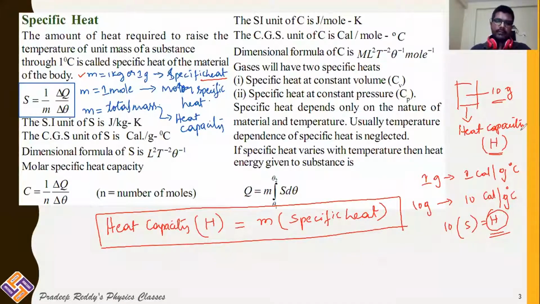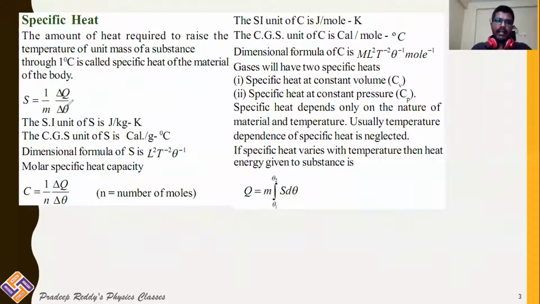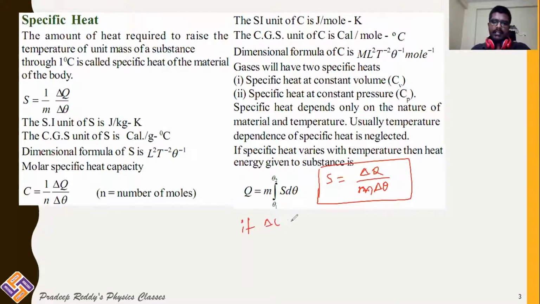One more important thing. We already have the relation S is equal to delta Q by M into delta theta. For example, if delta theta is equal to 0, that means you are providing heat energy, but the substance is not increasing its temperature.